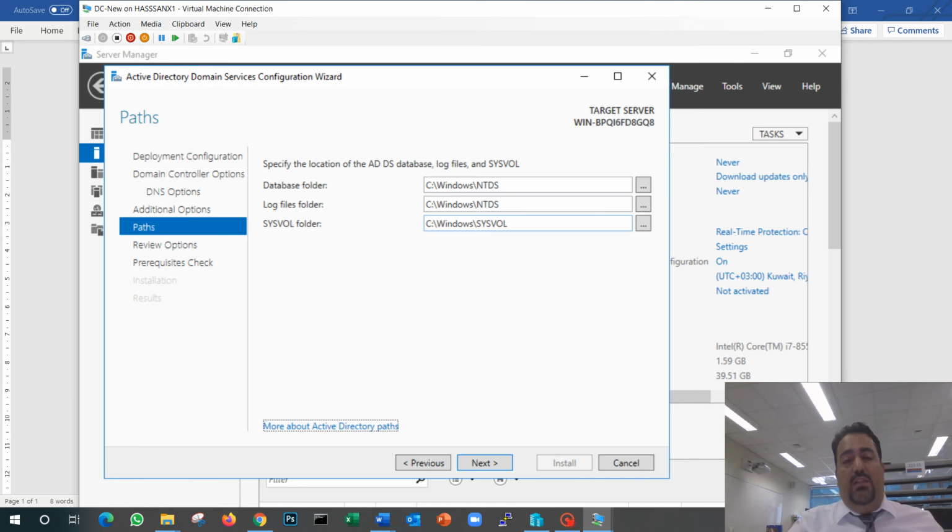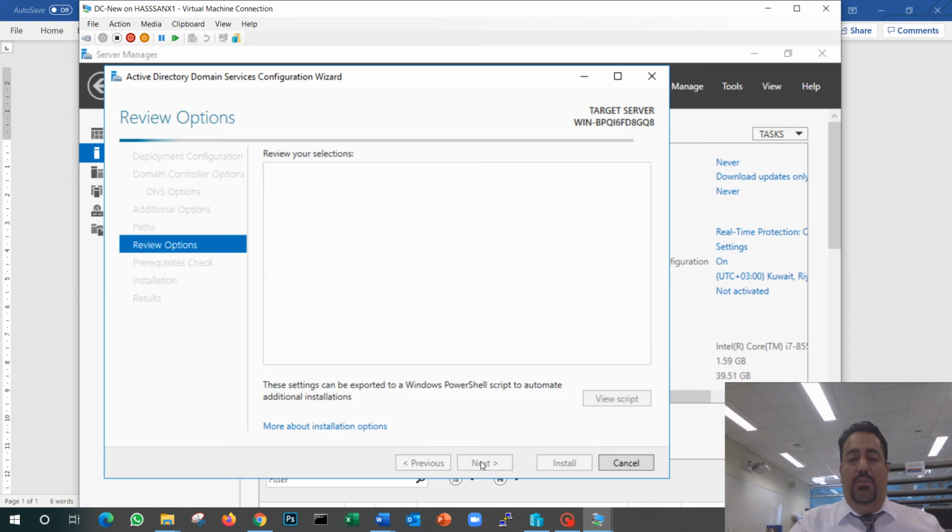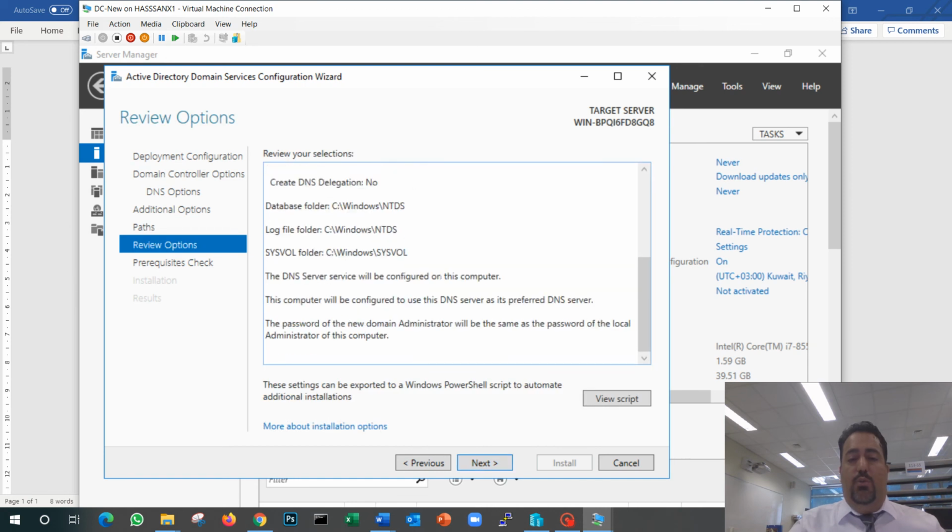because I don't have another server. But in a bigger company, they don't store the data on the same server because remember, the Active Directory database can go large. So they will have a proper file system or a proper storage system. They can store it there. So you can write the path of that storage if it is not on the same server. In our example, it is on the same server. We will keep it.